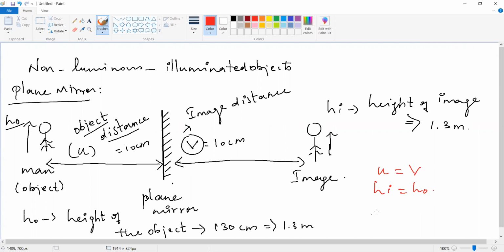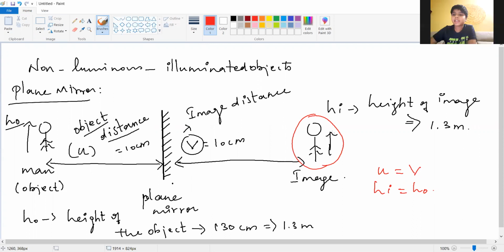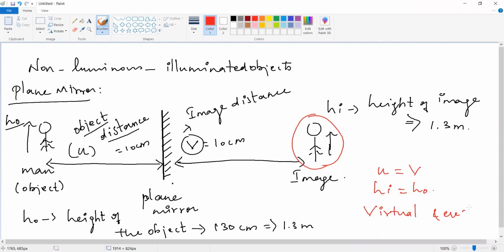The next point is, what is the type of image we got? Whether it is real or virtual, erect. Virtual and erect. So the type of image is virtual and erect. What is meant by erect? Erect means straight, upright position. You are standing, means the same standing position is there. It is not an inverted image. Erect means the same position.